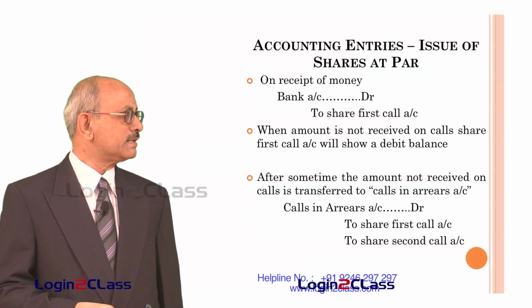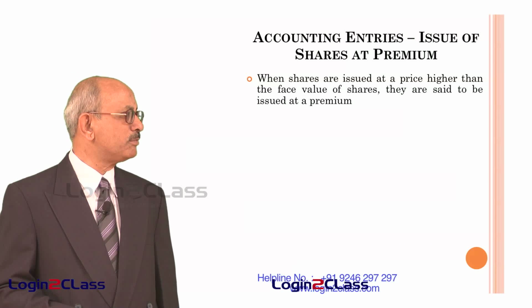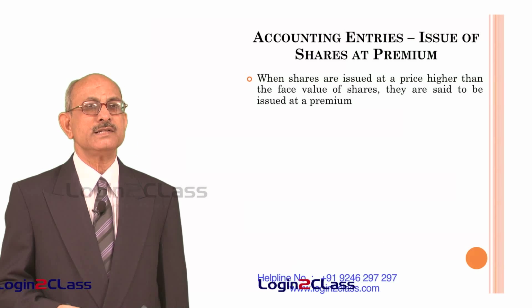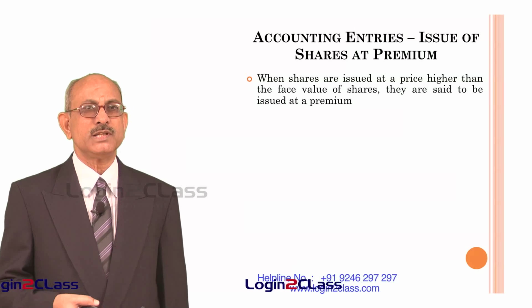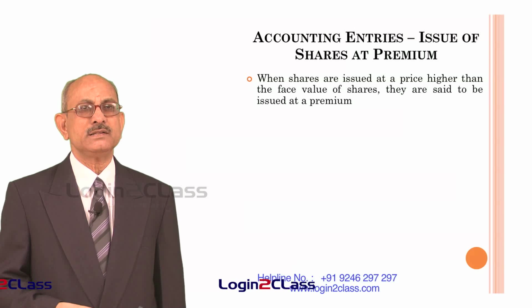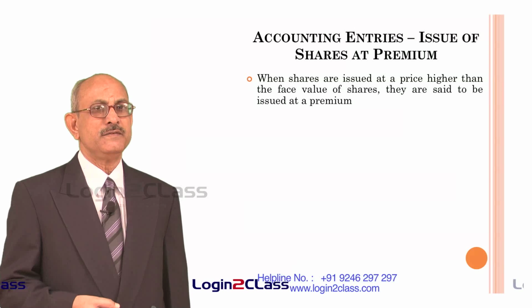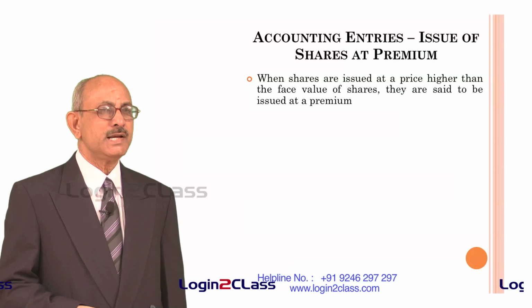Now let us try to understand the accounting entries in respect of issue of shares at a premium. Here what it means is the amount received is more than the face value of the shares. Therefore, we need to pass certain entries in order to take care of the extra money which is being received by the company as premium.